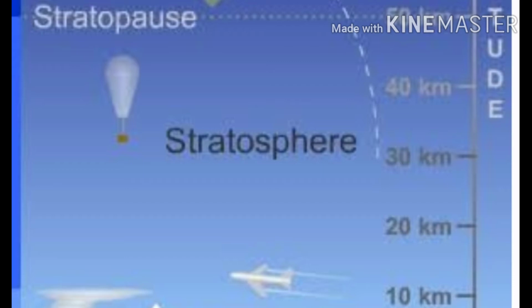And the weather in this layer is free from weather phenomena because there is absence of clouds, and the movement of air is also horizontal or it moves freely, due to which jet planes easily fly in this layer. Okay, temperature in this layer increases with increase in height. Okay, and the lower part of the stratosphere has concentration of ozone gas which absorbs harmful ultraviolet radiations.